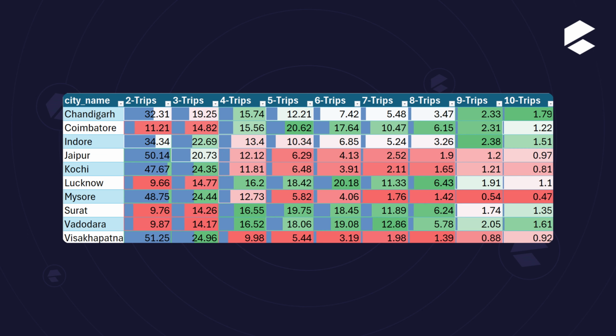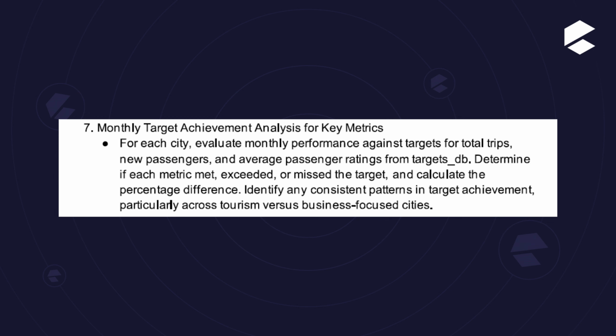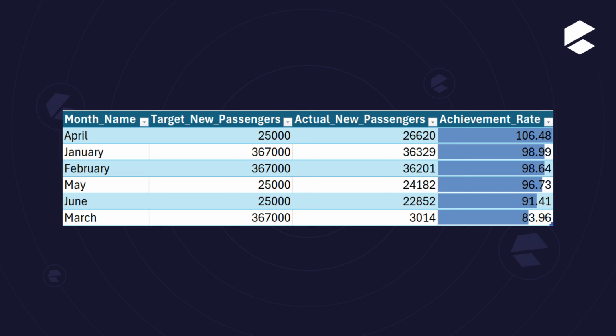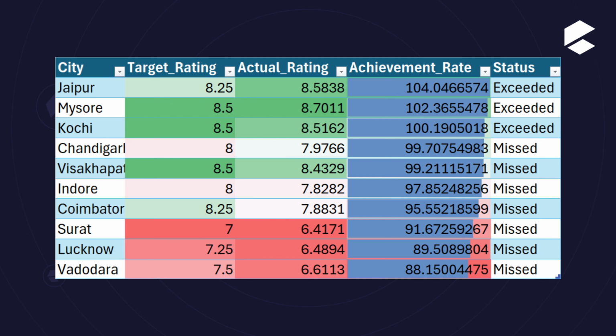Question number 6, repeated passenger frequency and city contribution analysis. The city and repeated passenger frequency contribution. Question 7 is monthly target achievement. Here are the monthly targeted trips, actual trips and achievement rate. The highest achievement rate is in February and the lowest is in June. Passenger-based achievement, targeted new passengers and actual passengers: the highest achievement month is April and the lowest is March. And this is rating-based, the highest achievement rate is in Jaunpur.